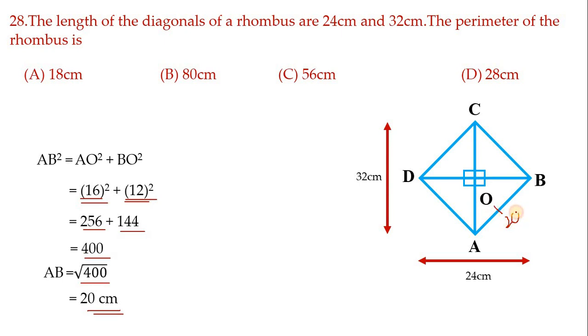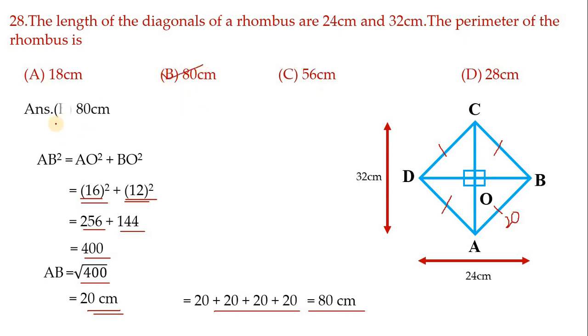Why have we found the AB value? Because in a rhombus all sides are equal. This side also 20, this side also 20, this side also 20. Hence 20 added 4 times, otherwise 20 multiplied by 4, so we get 80 centimeter. Option B is the correct one. Move on to the next one.